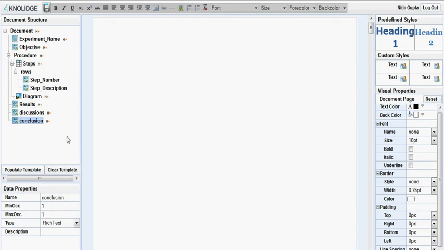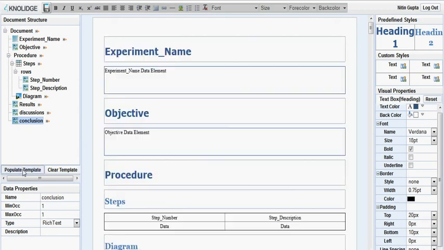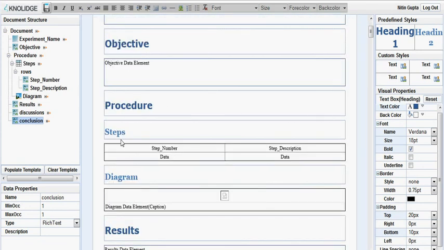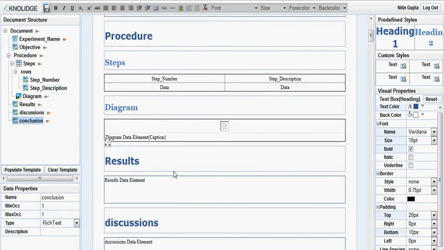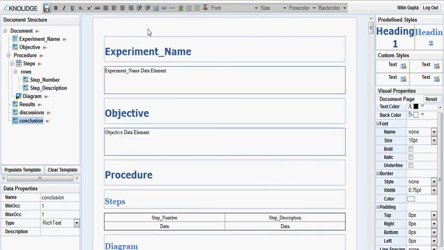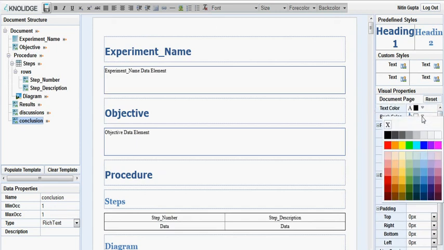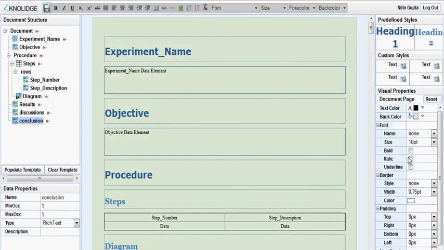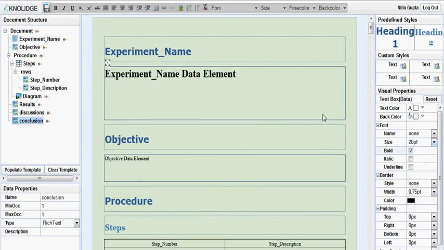Now what to do? We have created a structure. Let's click populate template. Wow, so we have the complete template made on our document. We see we have all the experiment elements and all the headings given to the various elements already. Now we don't want it to be a very plain looking document, we want to add some color and life to it. So let's say we give a background color of, say, this. Since it's experiment name, I want it to be bold, so I give it bold. I want it to be bigger, so I give it this size.